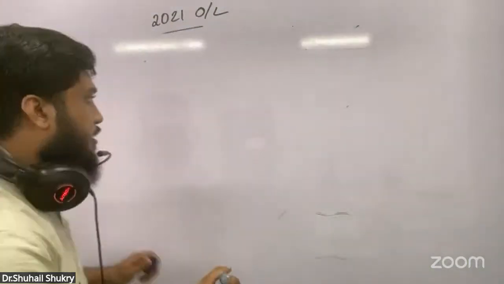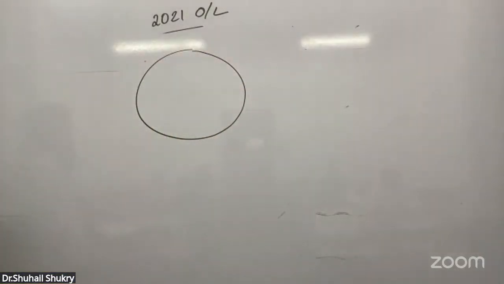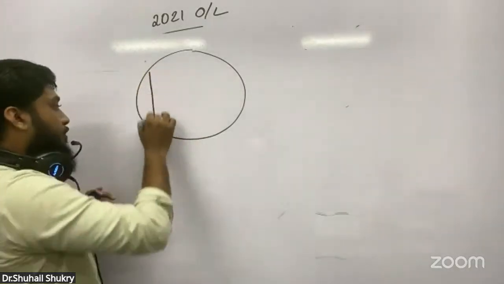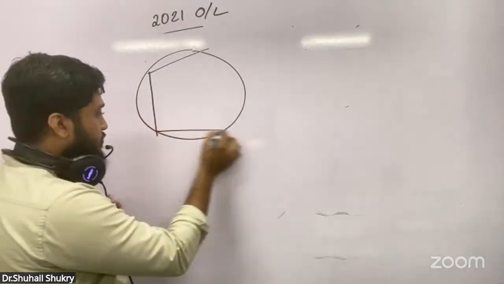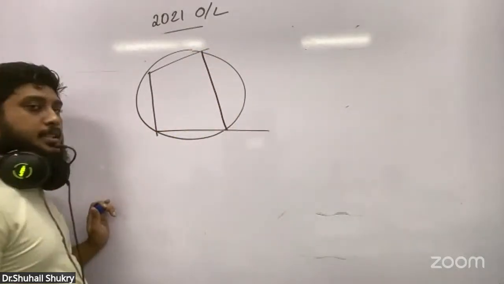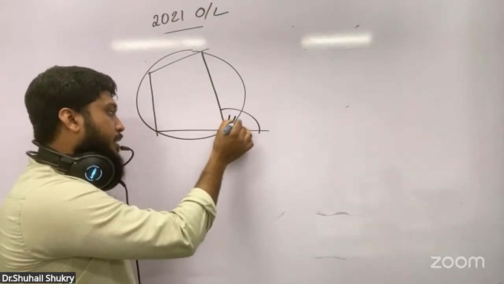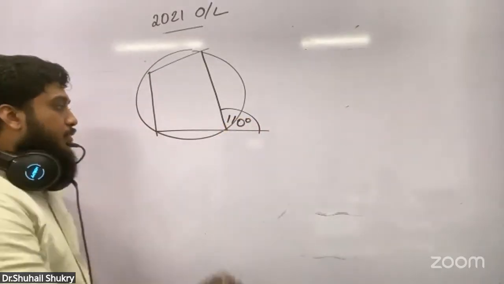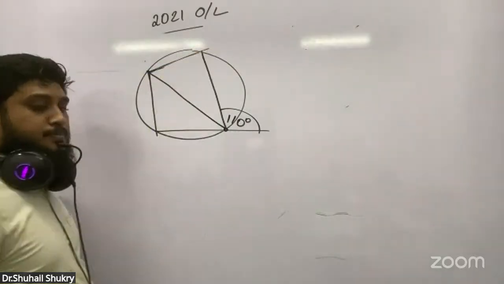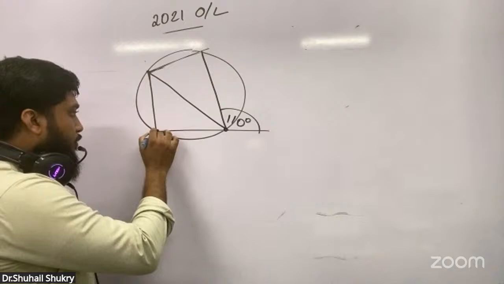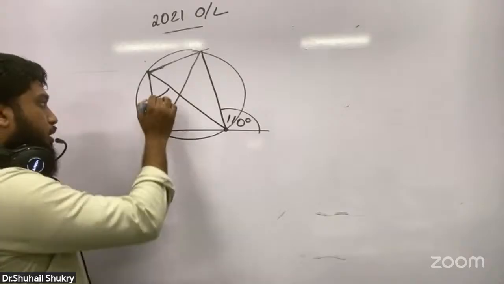See the 13th question. They have given a circle. This is how they have given it. This angle is 110 degrees. They have joined from this corner to this corner, and then from here to here. But remember, there are only a few theorems under circles.